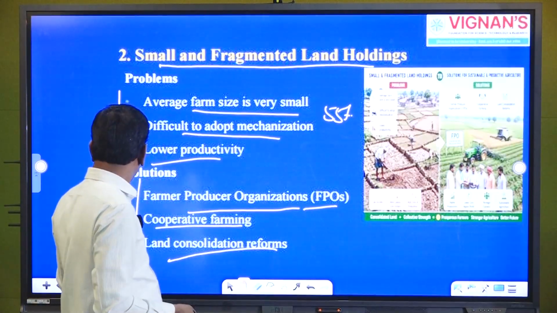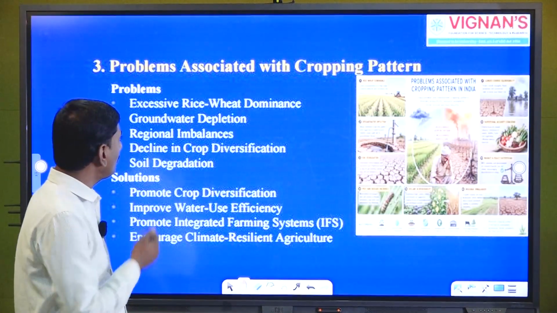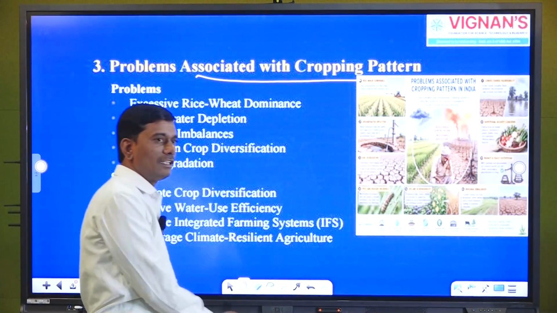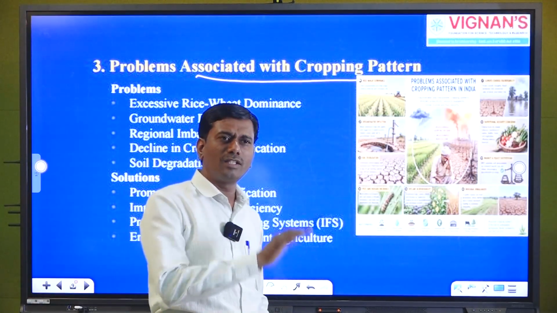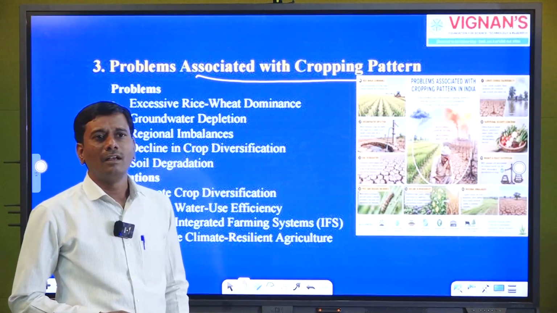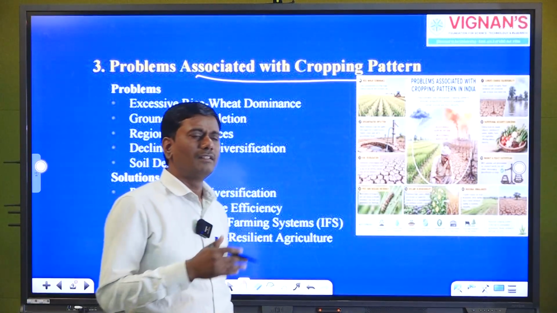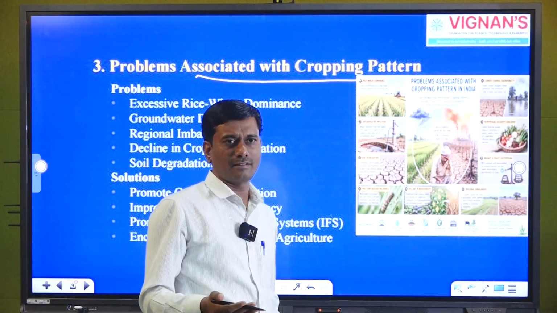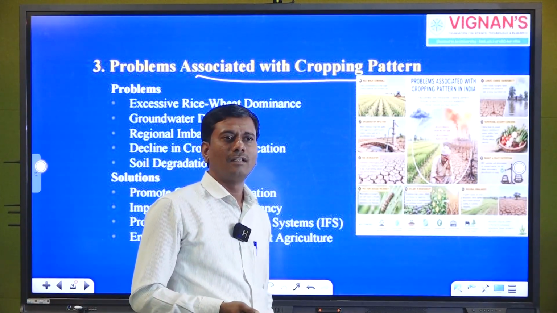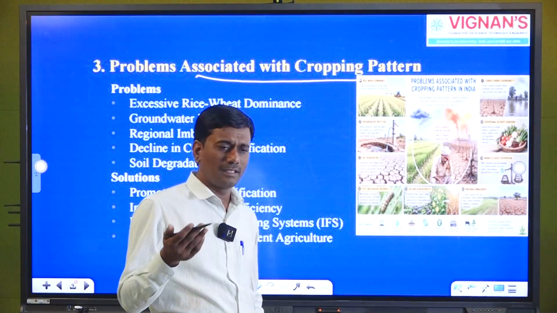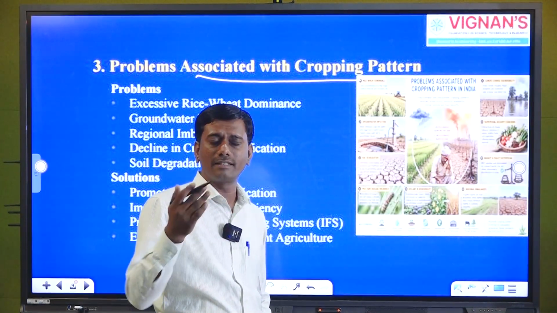Okay. Now the next, third problem, is associated with the cropping pattern. This is very important. In the Indian perspective, the majority of farmers are making mistakes from the farmer side, because they have been growing the same crop for the last 10 years. Take the example of Andhra Pradesh. For so many years they have been growing paddy. No doubt, during the green revolution they focused on rice and wheat.